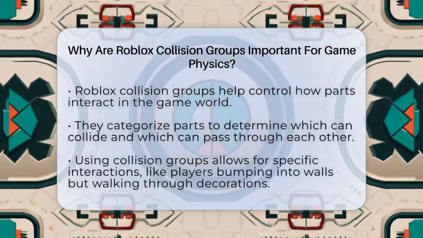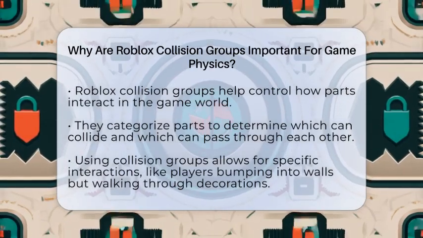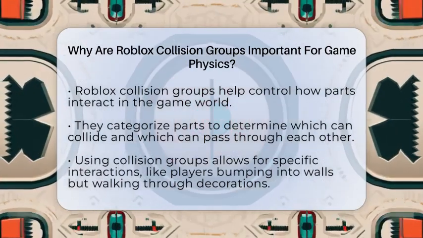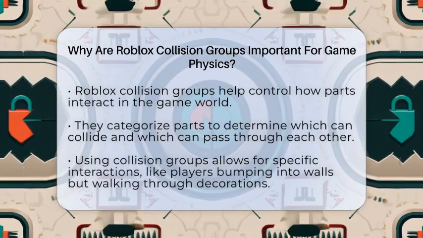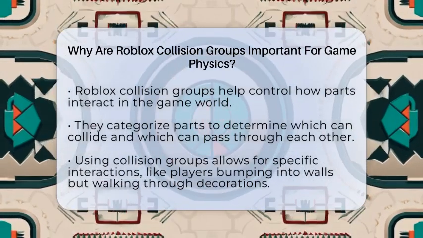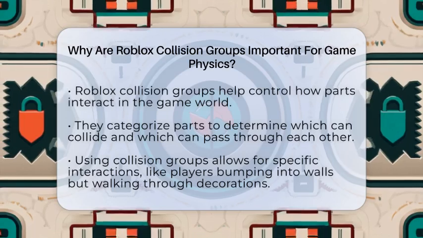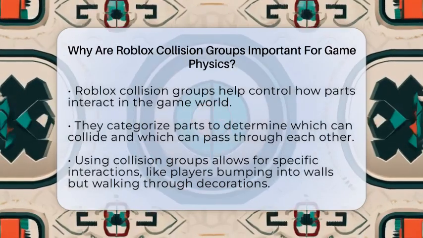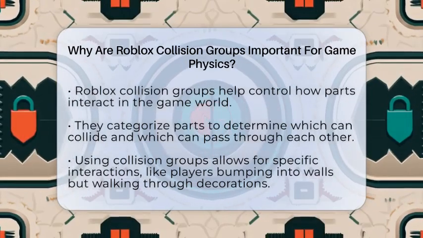When you create a game in Roblox, you use parts to build everything from characters to obstacles. These parts can be set up in different collision groups. Think of collision groups as categories that tell parts how to interact with each other. You can decide which groups can collide and which can pass through each other.